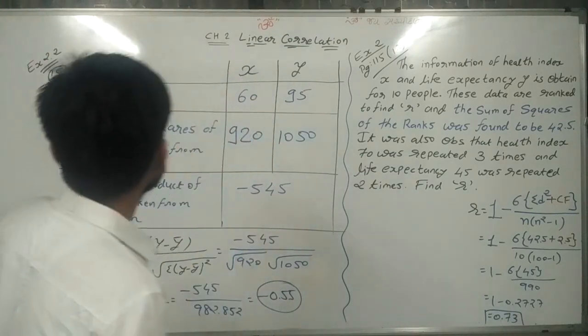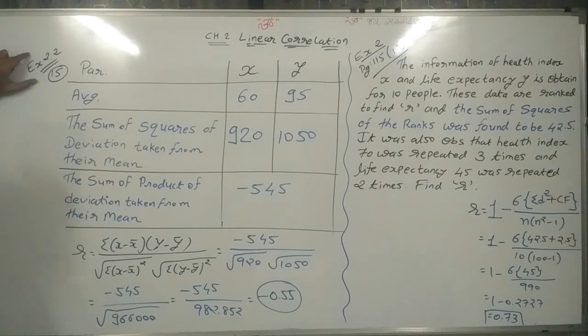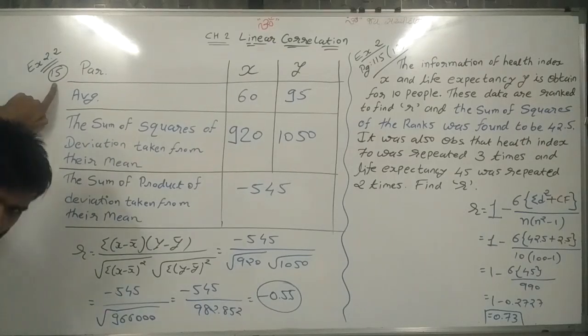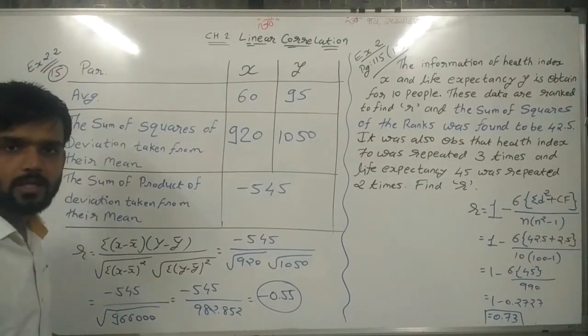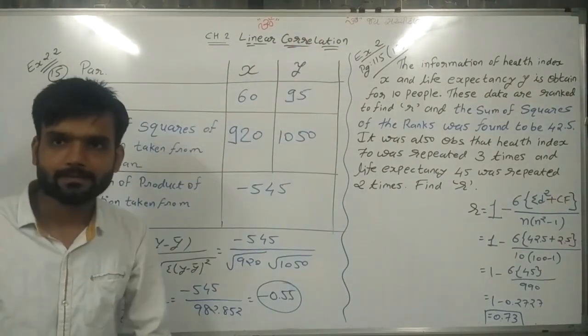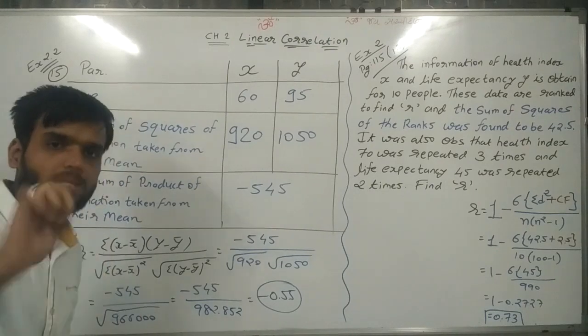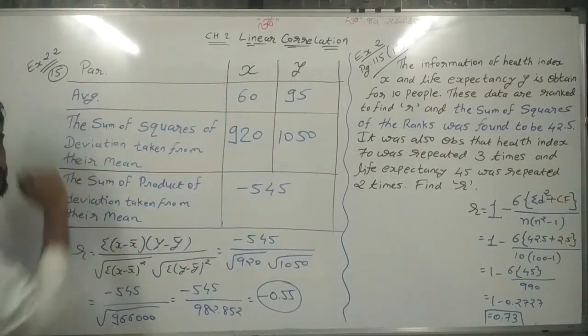See here. Now one question. Exercise 2.2, sum number 15. Exercise 2.2, sum number 15. Particulars are given. The variables x and y are there, and the average is given.